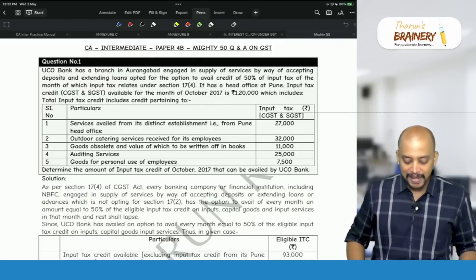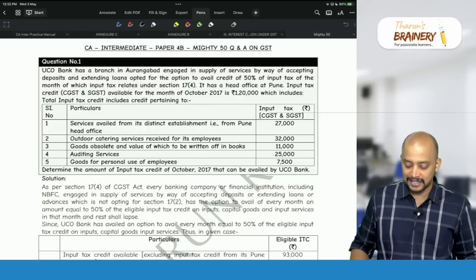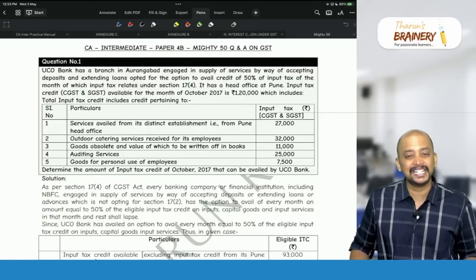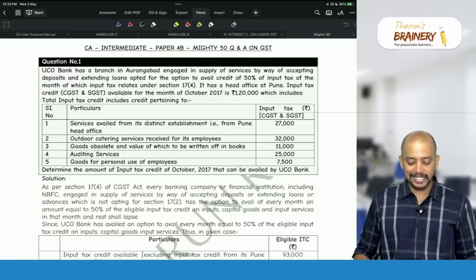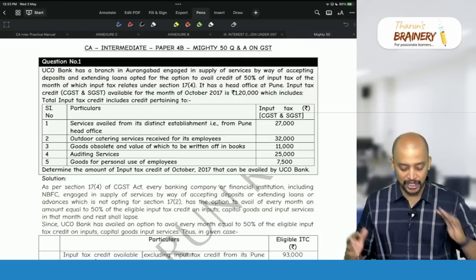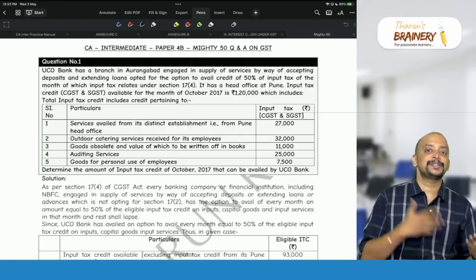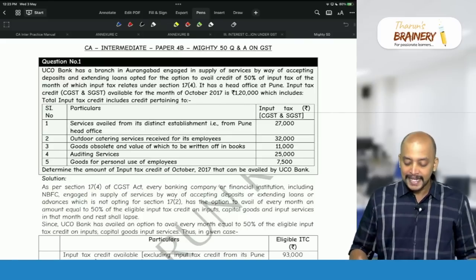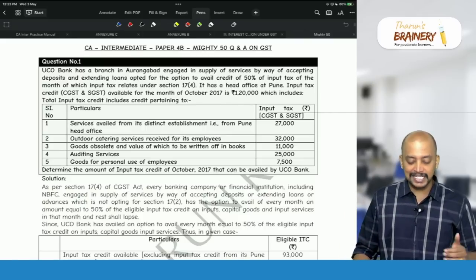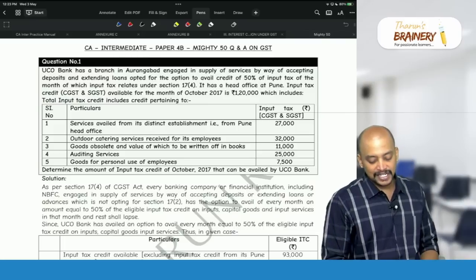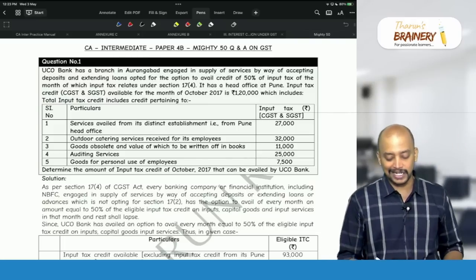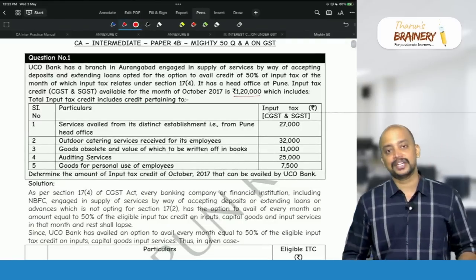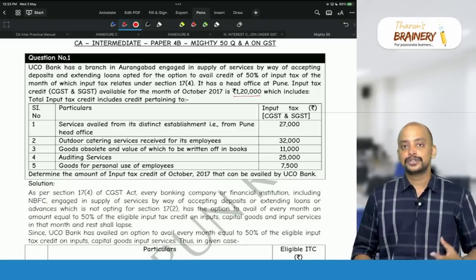UCO Bank has a branch in Aurangabad, engaged in supply of services by way of accepting deposits and extending loans, and opted to avail credit of 50% of input tax credit of the month. So which option are they going for? The second option. They are not going for the first option, proportionate ITC, but for the second option, that is 50% of the ITC as per 17 subsection 4. It has a head office at Pune, and input tax credit available for the month of October 2017 is 1,20,000. So what is the total ITC? The total ITC is 1,20,000, and this includes the following.